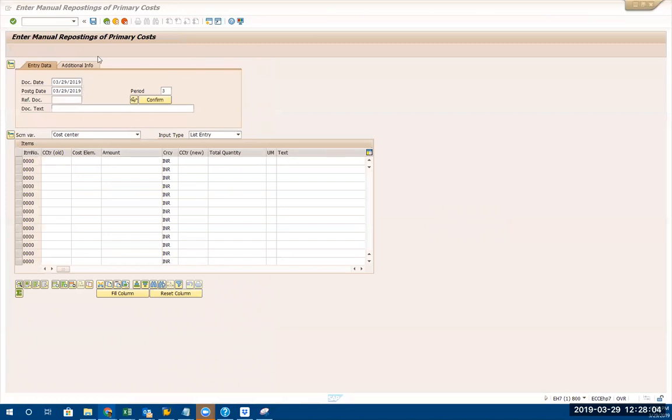So here also you can repost manually from the old cost center to the new cost center. Okay? From the old cost center, old cost element, it just reposts. Okay, this is one function.